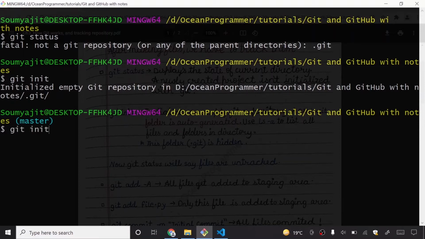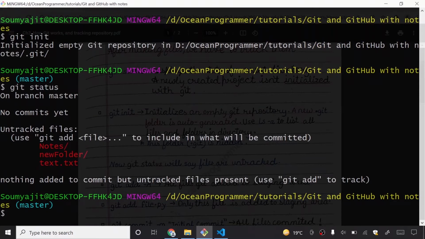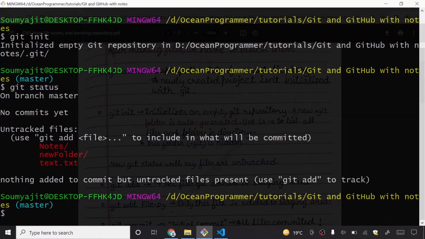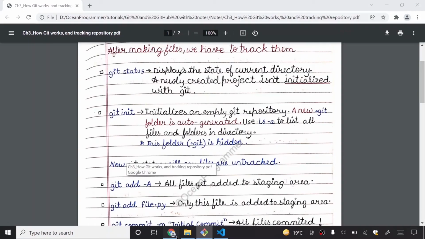If I now fire this git status command, you can see that it is on branch master, with no commits yet. These files are untracked files, which means they are not even added to the staging area. None of the files is added to the staging area by this command alone.